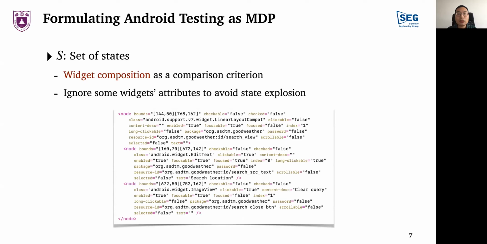We use the widget composition to represent states. This can be obtained using UI Automator, and the figure shows an example. Q-testing ignores some of the widget's attributes, mainly the texts, to avoid state explosion.